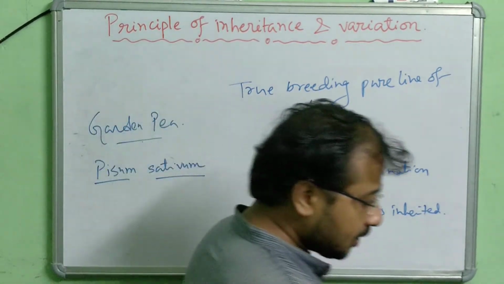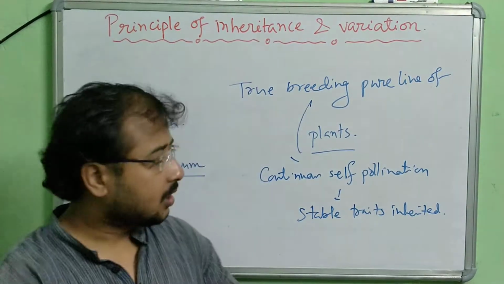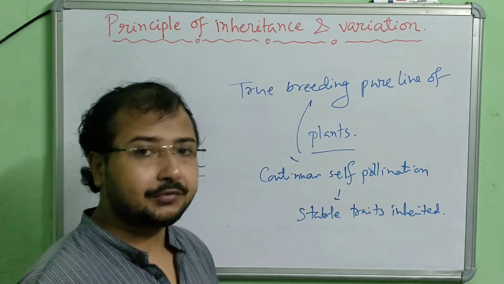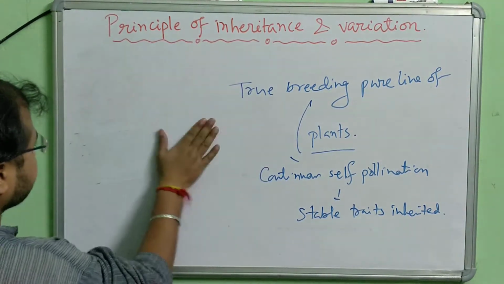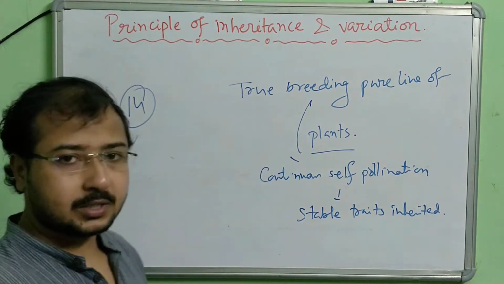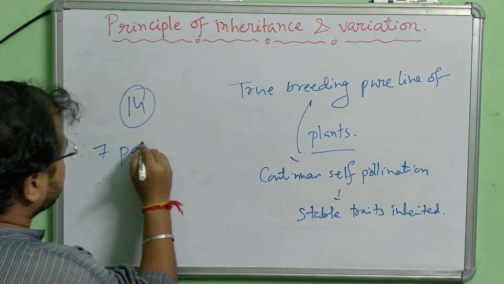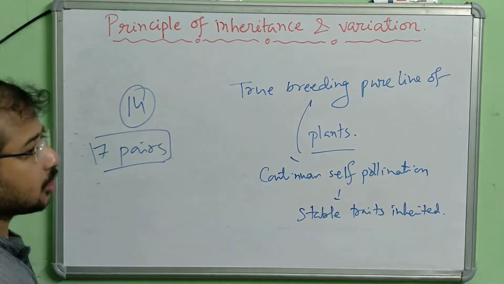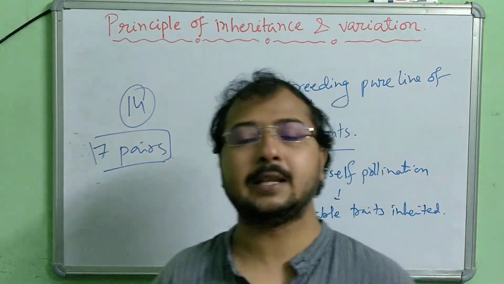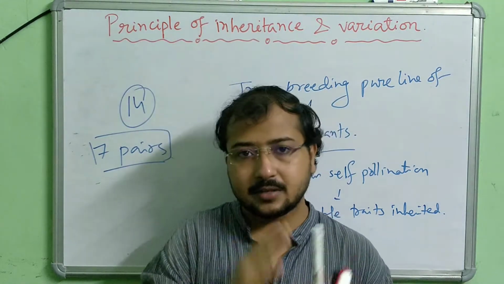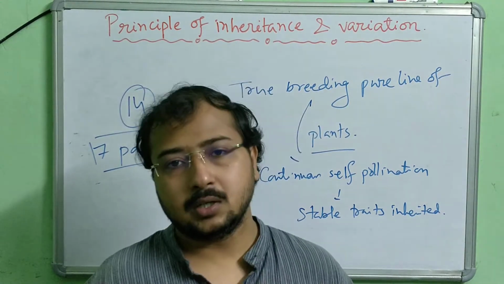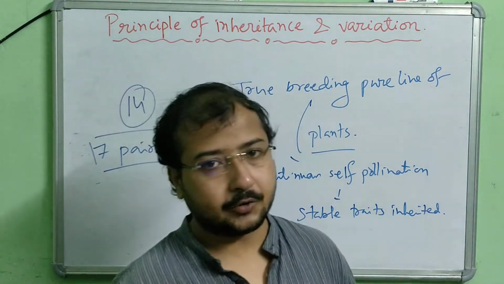Fine. Now my next point is that Mendel chose 14 different pea plants. 14 different pea plants he has chosen, and he made 7 pairs. Out of 14 different pea plants, he made 7 pairs with all similarities. The pairs were made with all similarities except for one character with 2 contrasting traits. Okay, what I said?